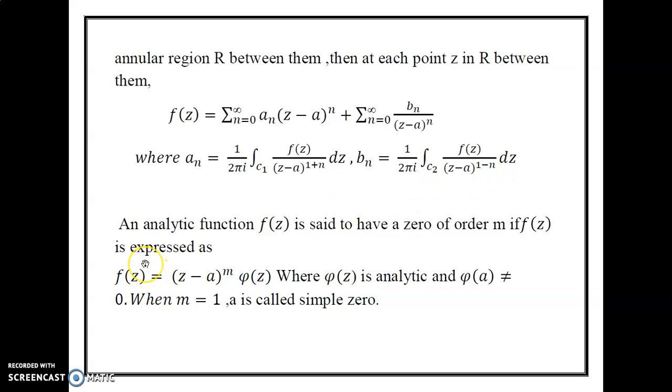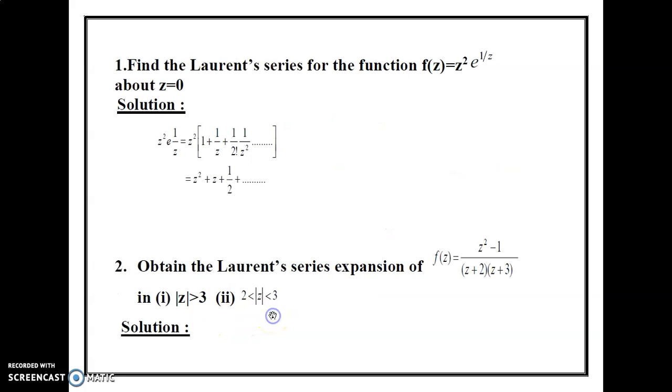Next result: an analytic function f of z is said to have a zero of order m if f of z is expressed as f of z is equal to (z minus a) whole to the power m into phi of z, where phi of z is analytic and phi of a not equal to 0. When m is equal to 1, a is called a simple zero.